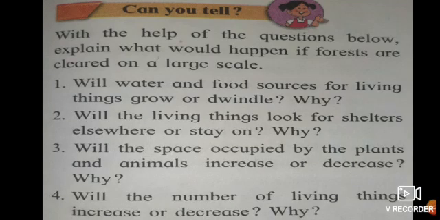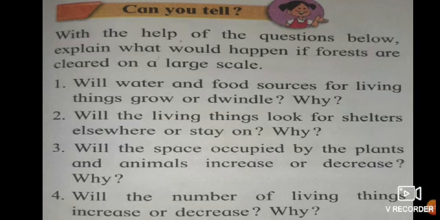So, what is the first question? Will water and food sources for living things, living things means we human beings, animals, plants, birds, grow or dwindle? Dwindle means weak. And why?